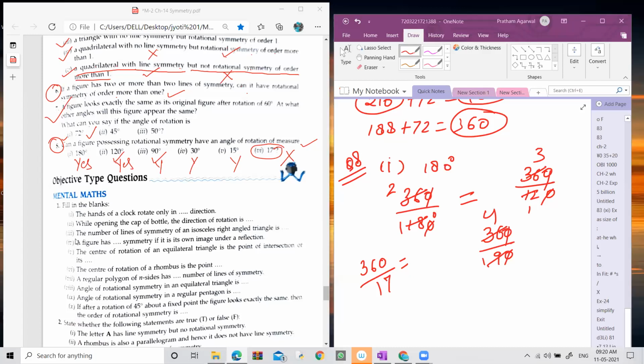Children, if you have any query related to this chapter, please ask me right now.